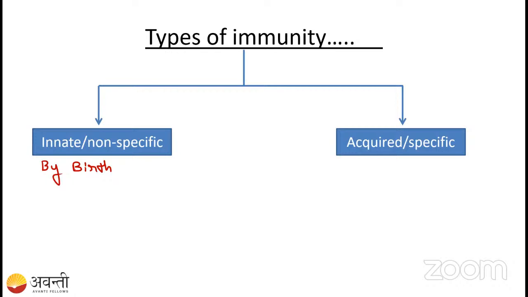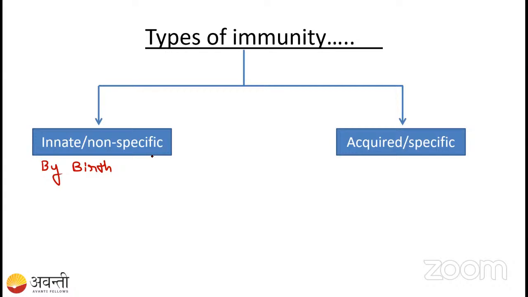For example, take our skin. It is by birth only that we get the skin, right? Then the acidic pH in the stomach, the saliva in the mouth, the sweat, the urine, and the vaginal secretion. All these come from birth only, right? That's why it is called innate immunity.